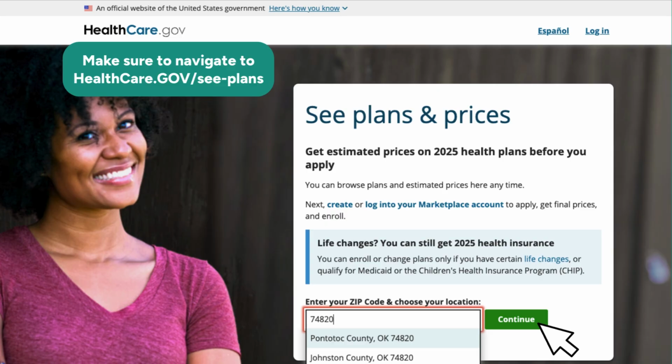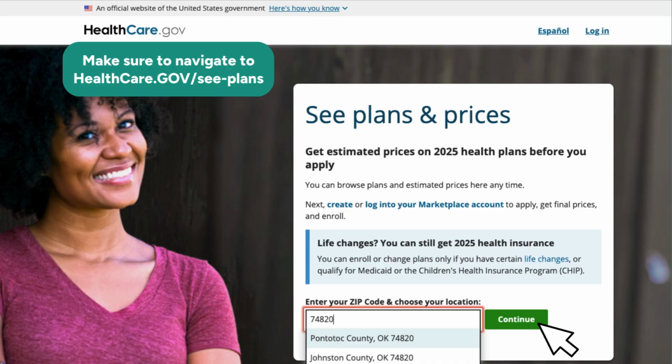On the first screen at healthcare.gov/cseeplans, find the box labeled Enter your zip code and choose your location. Enter your zip code, then choose your county. Wondering why the website asks for this information? There are different plans and prices in different counties in Oklahoma.